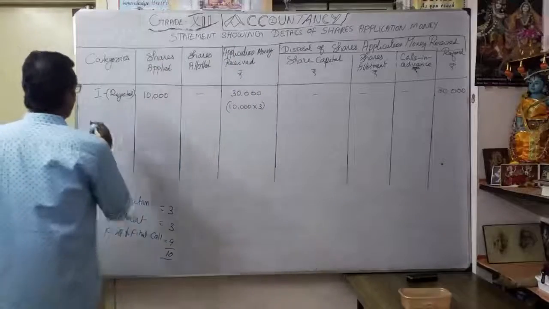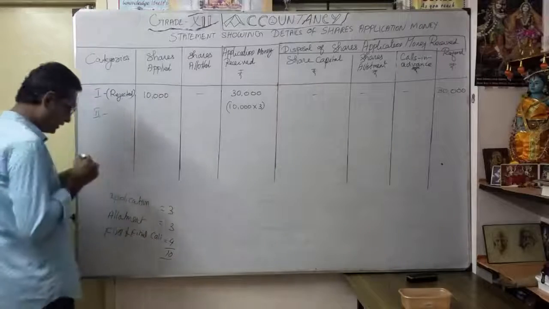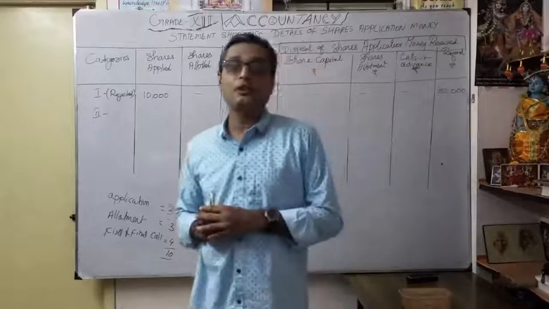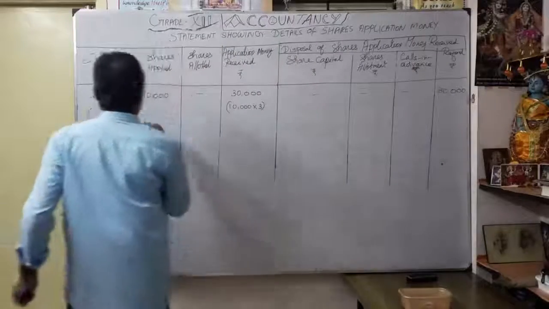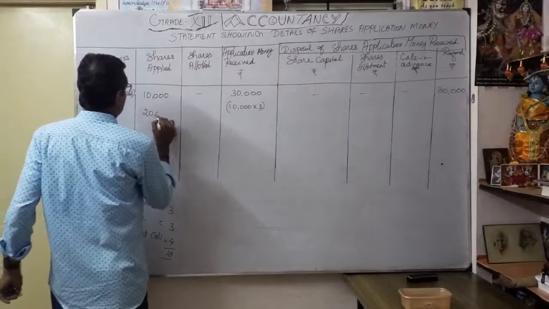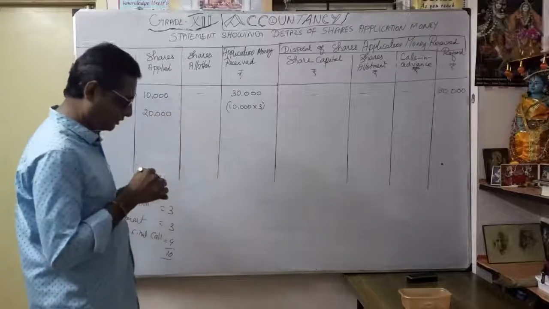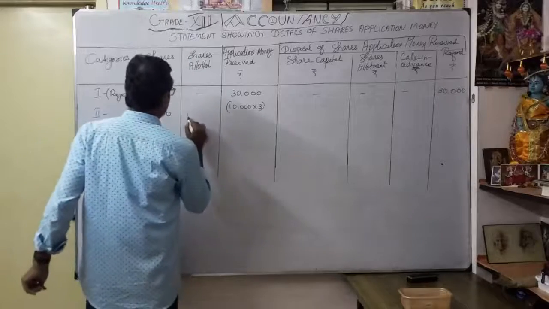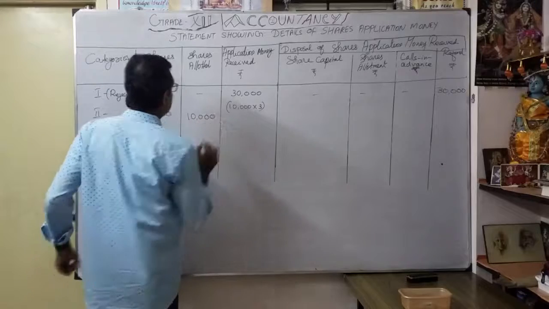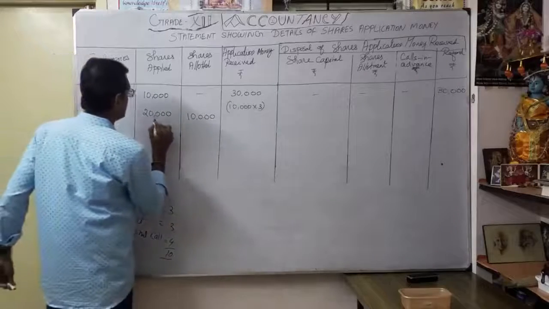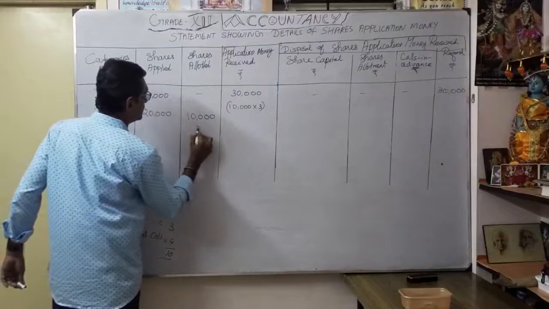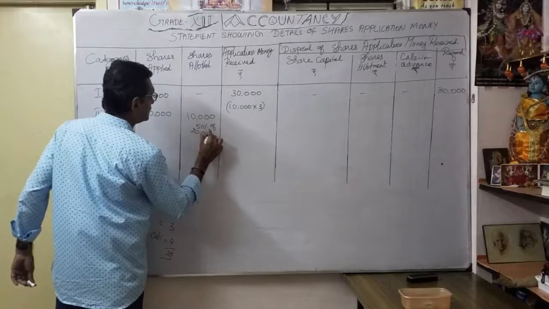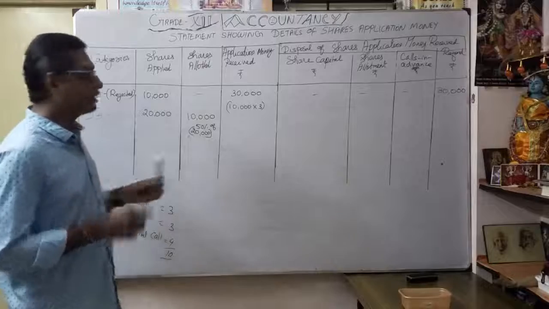And what is category 2? In category 2, how much did they apply? Second one, 20,000 shares, correct? They applied 20,000 shares. Of this 20,000 shares, only 50% allotted. So naturally how much will come here? 10,000. So only 50% of 20,000 allotted. Clear understanding. So 10,000 only allotted.